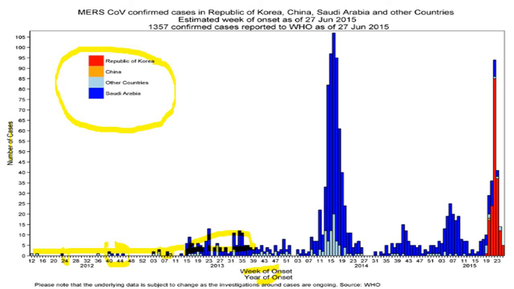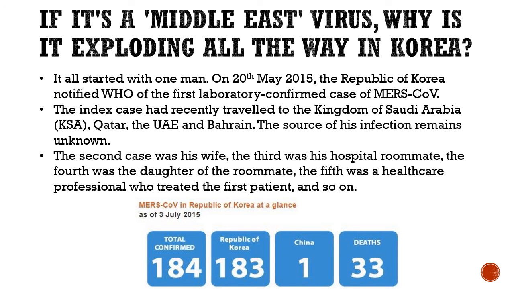And if you see in the later half of 2013 and early half of 2014, there is a huge spike of cases in Saudi Arabia. Okay, so this was an outbreak in Saudi Arabia. And if you see at the last, there was a similar kind of outbreak that occurred in the Republic of Korea. So this is an epidemic curve you can see. And there was a background number of cases and then a sudden rise of cases in a particular country, and here also.